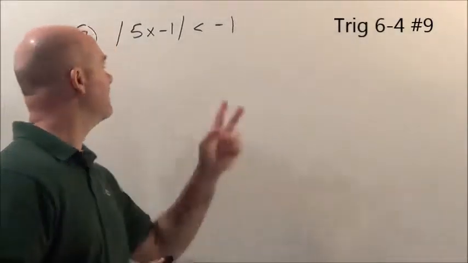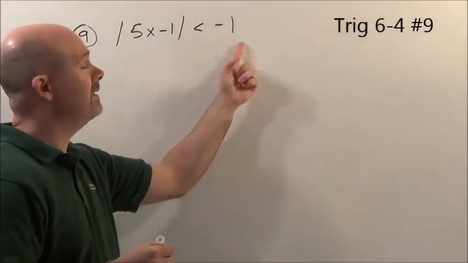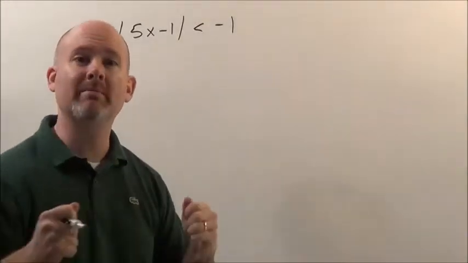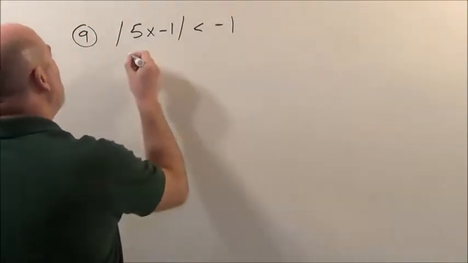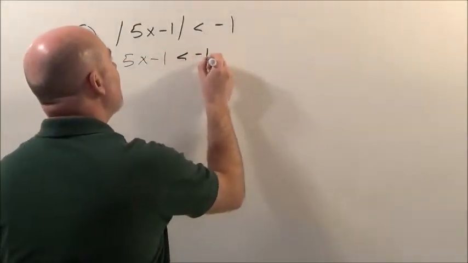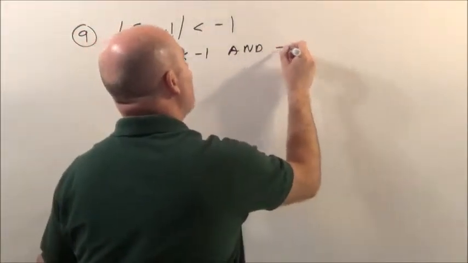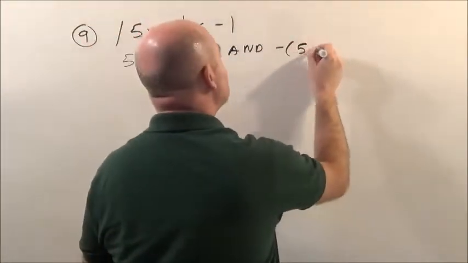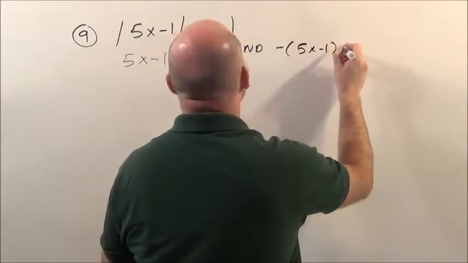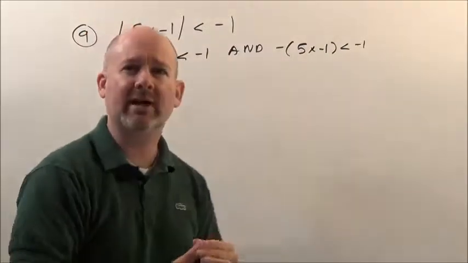Here's problem 9. It says the absolute value of 5x minus 1 is less than negative 1. Now the typical way most of us are going to jump this, we're going to go, okay, that's one of these, 5x minus 1 less than negative 1. It's less than, so it's an "and." We do the opposite of that, 5x minus 1, to consider the negative part, less than negative 1, divide by negative, and go forth at it.